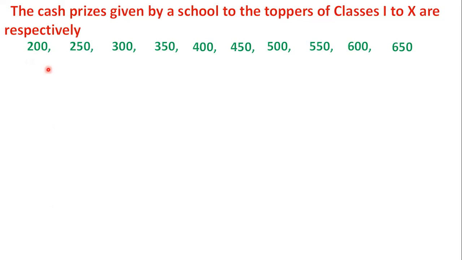Now the cash prize for each class is increased by how much? 50.